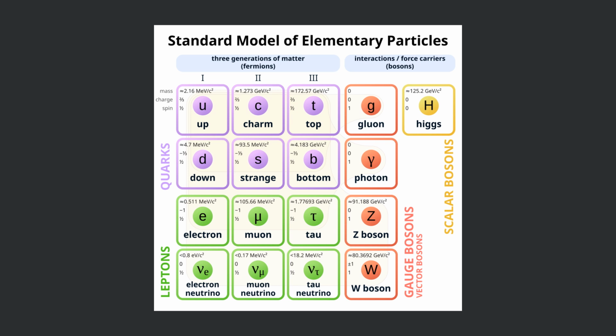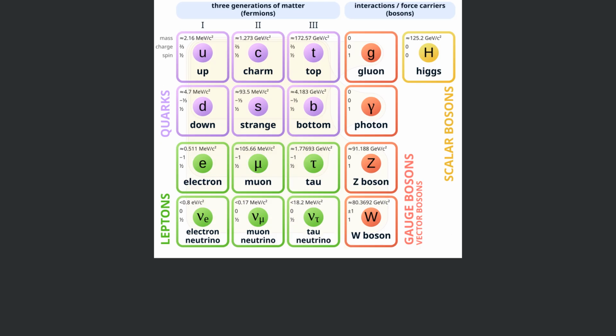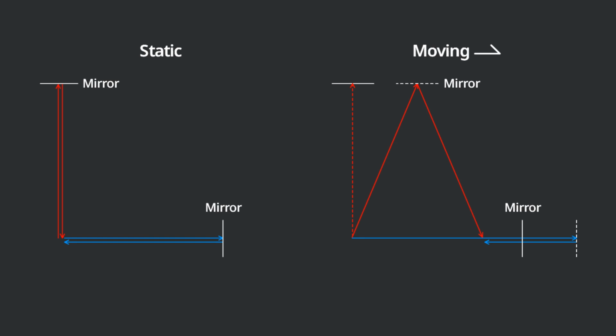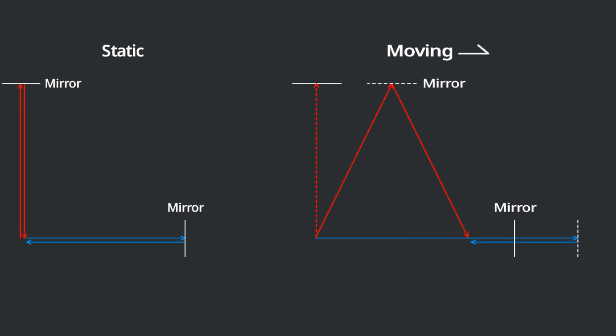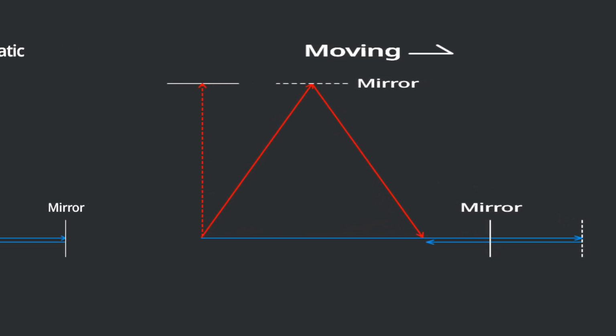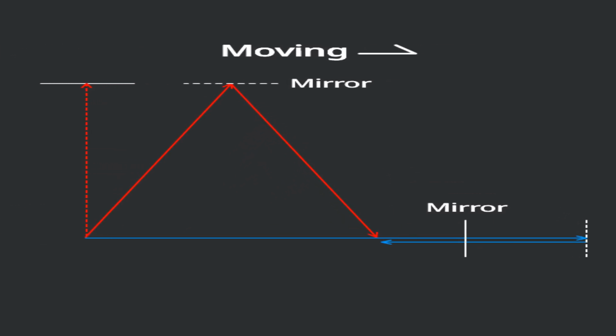Since the speed of all elementary particles is limited by the speed of light, as we already saw in the Michelson-Morley experiment, the distance needed for an elementary particle to travel from point A to point B within an atom will be larger on a moving atom than a static atom. And since they need more time to travel, all the physical and chemical activities performed in an atom will require more time to complete, in other words, become slower. That's the story behind time dilation, and that's why when an object moves faster, it will experience greater time dilation, because all those elementary particles will travel a longer distance.